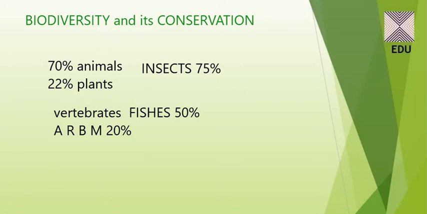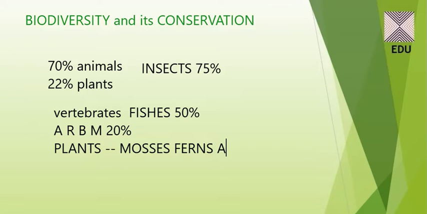Now, if I talk about plants, out of these plants we can have mosses, ferns, angiosperms, then lichens, algae, and fungi.